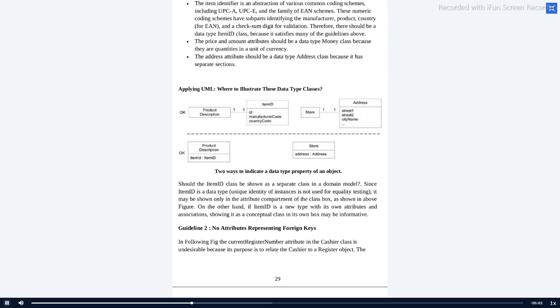For product description, I'm grouping these two things together. Here you can look at the difference in the diagrams. This is the variable name and this is the data type. Obviously it's a domain, but I am marking it as an attribute here, and I am giving the variable name. Similarly, for store, I'm adding address as an attribute and a small-letter address as the variable name.